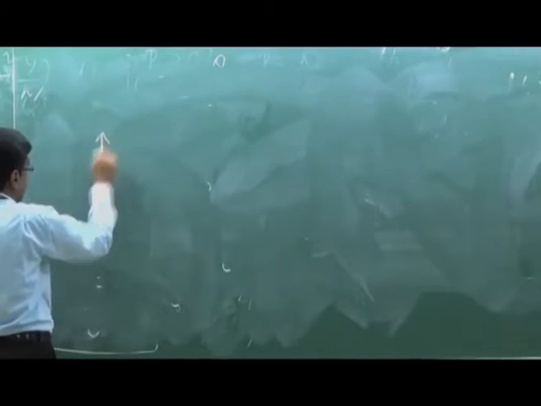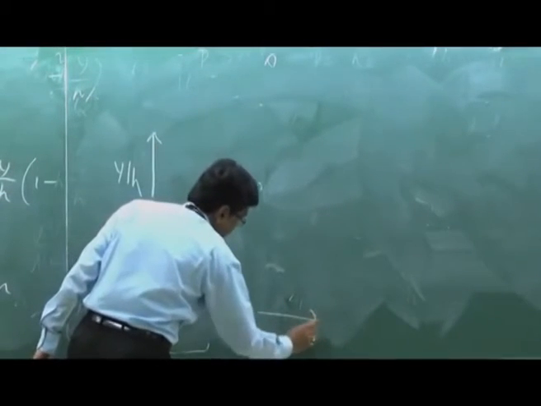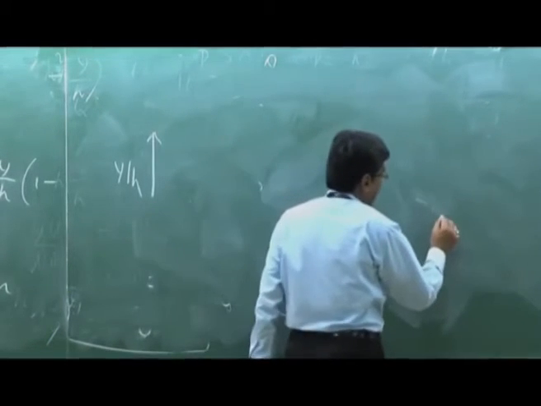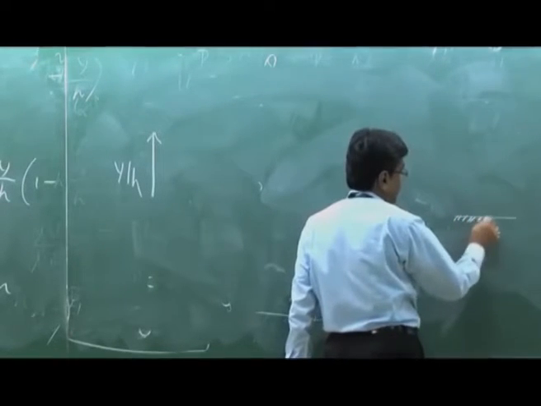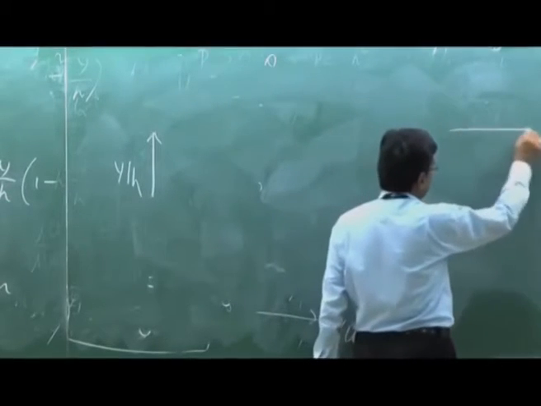I will draw this figure carefully, because in this diagram sometimes it is difficult. Let us consider y by h and u by u infinity, with two plates.